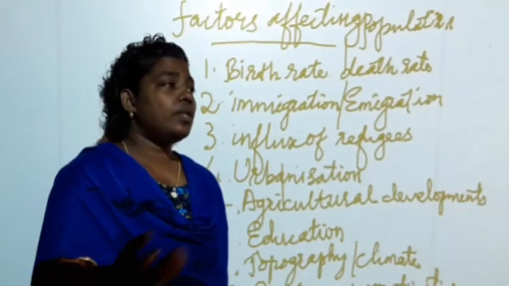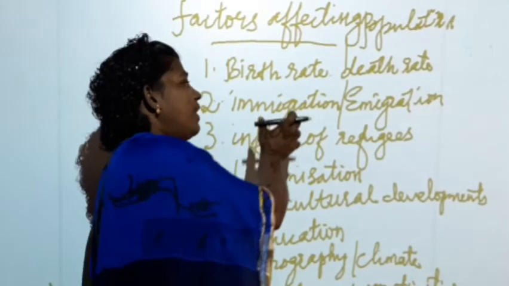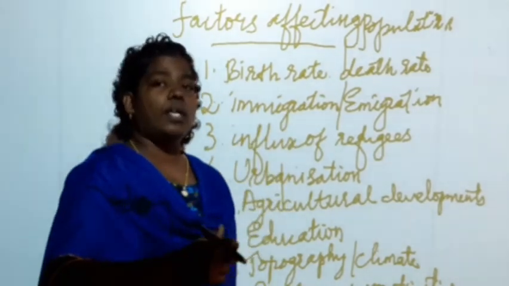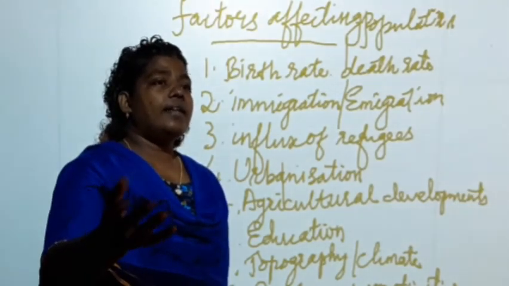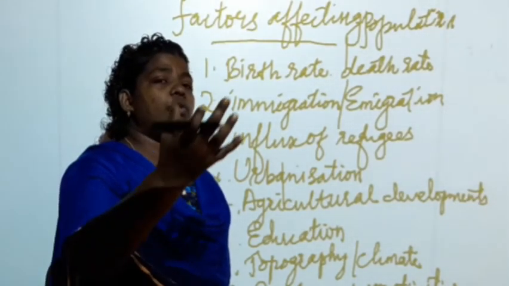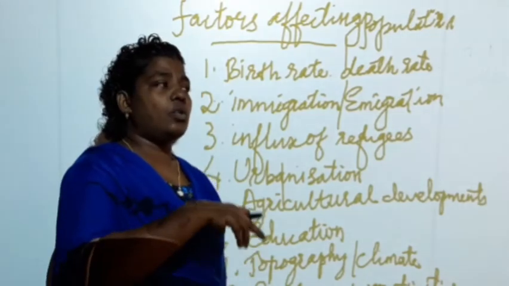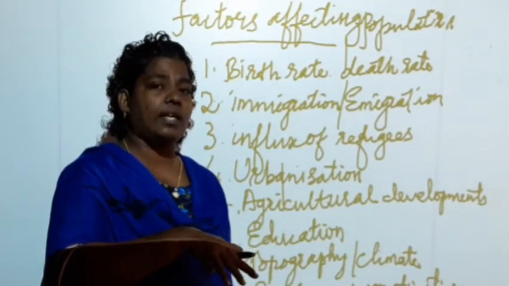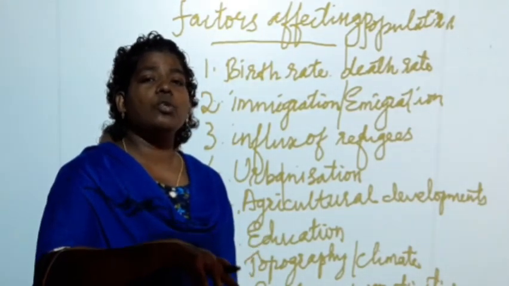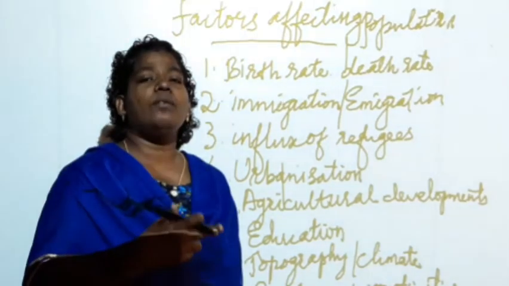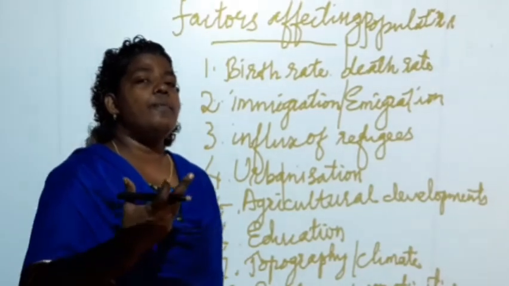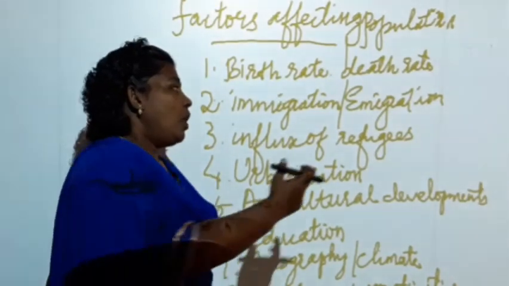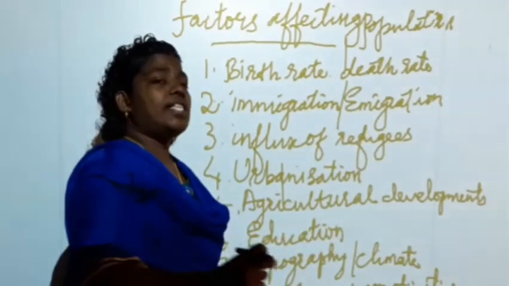So when immigration occurs, what will happen? People from other parts of the land or other countries come to settle in a particular country. So what will happen in the particular country where the people come to settle? The population will increase. And what will happen when emigration takes place?